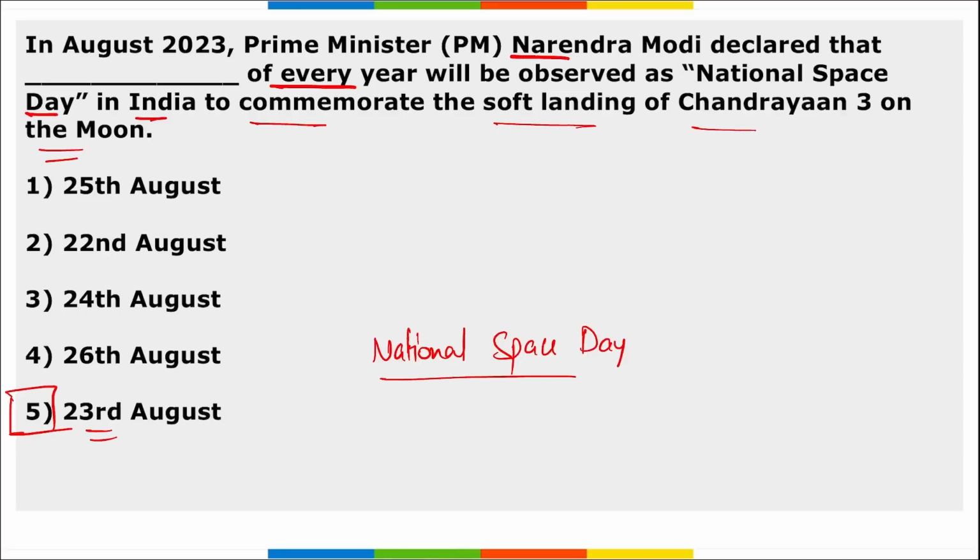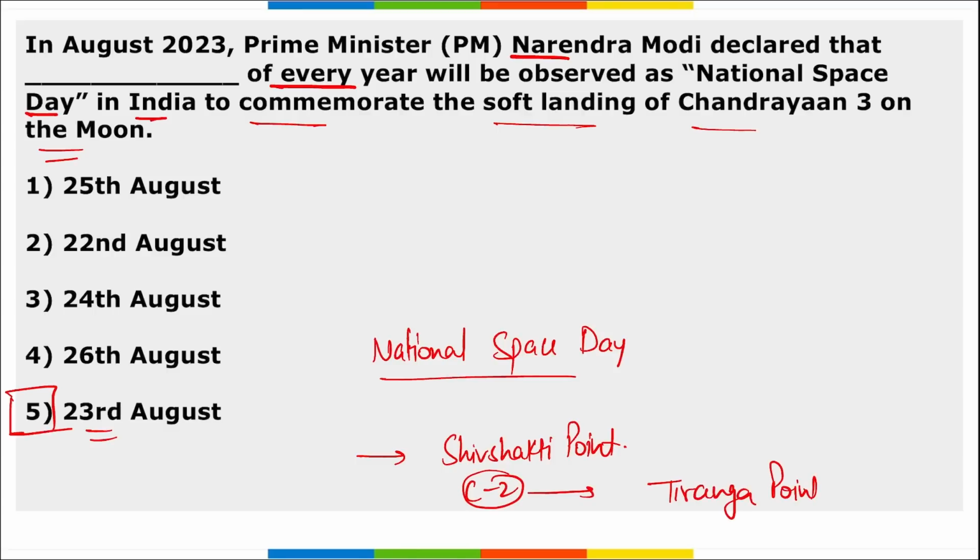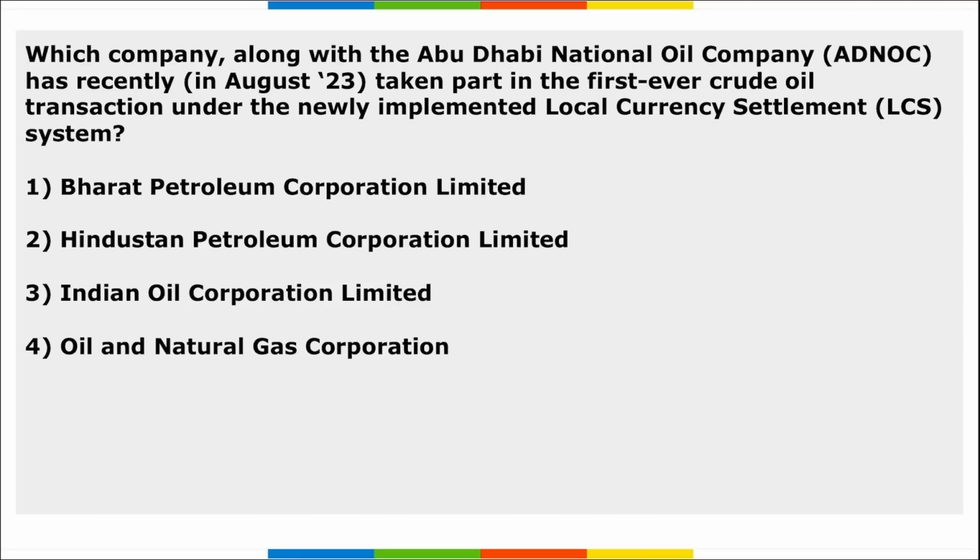And remember, apart from this, the lunar surface or the point at which the moon lander of Chandrayaan 3 landed will be known as Shiv Shakti point, correct? Also, the point on the moon where Chandrayaan 2 crashed will be named as Tiranga point, right?